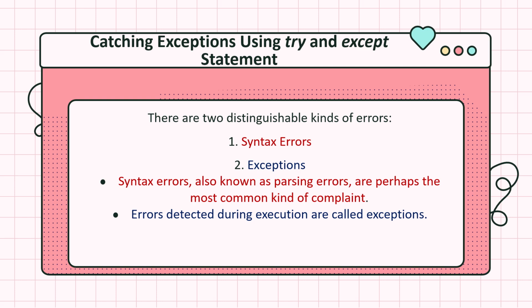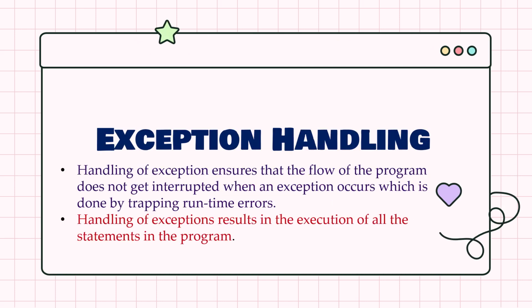The second thing is exceptions: the errors which are detected during execution are called exceptions. These exceptions are to be handled, and exception handling is one of the most important features of the Python programming language, allowing us to handle the errors caused by exceptions.